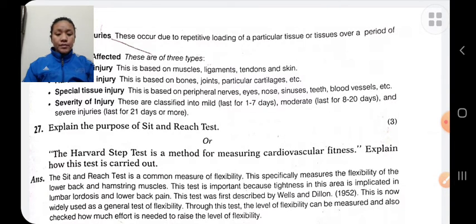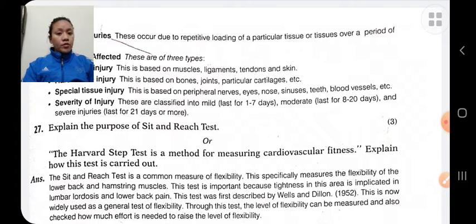In the Harvard step test, this test was introduced by Brouha in 1943. The equipment required in the Harvard step test is a gym bench, 45 centimeters high for women and 50 centimeters high for men, an assistant, and a stopwatch.